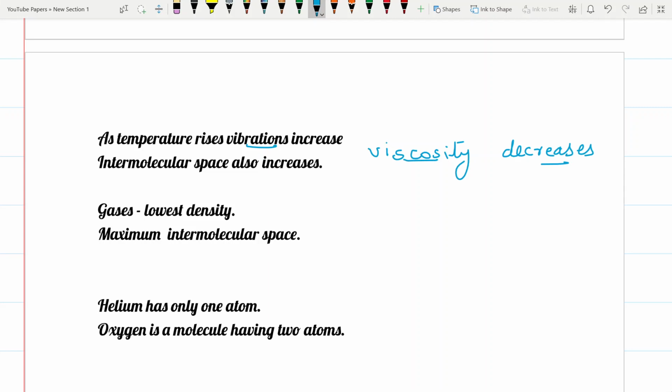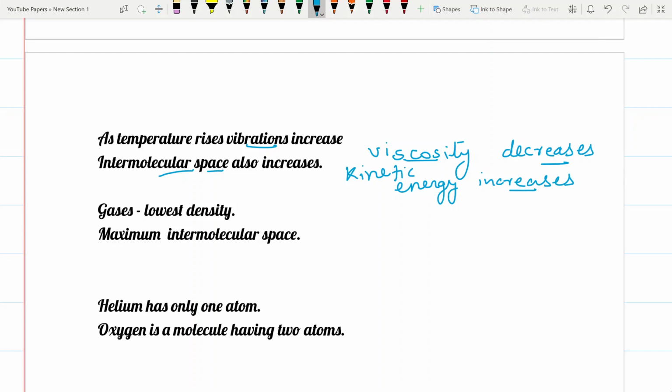There is a decrease in viscosity because as the temperature increases, the vibrations of the molecules also increase. The intermolecular space will become more now. The kinetic energy also increases. There is an increase in the kinetic energy as well.